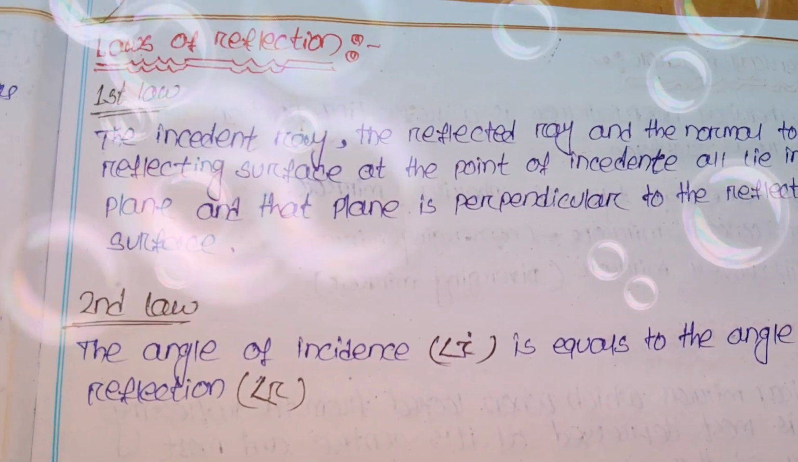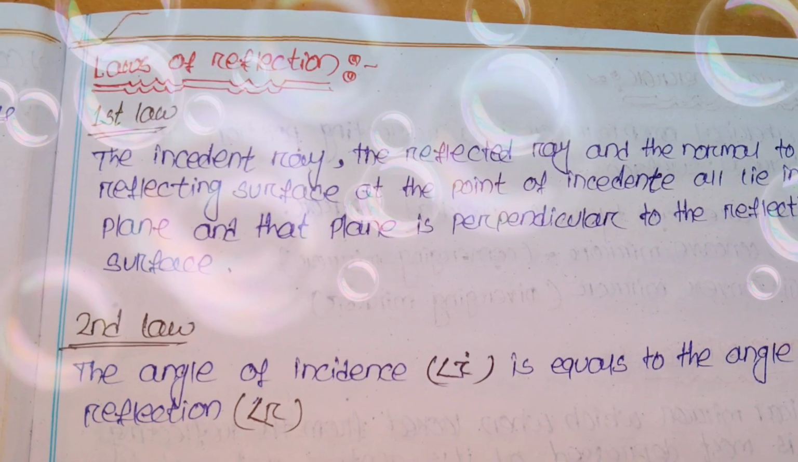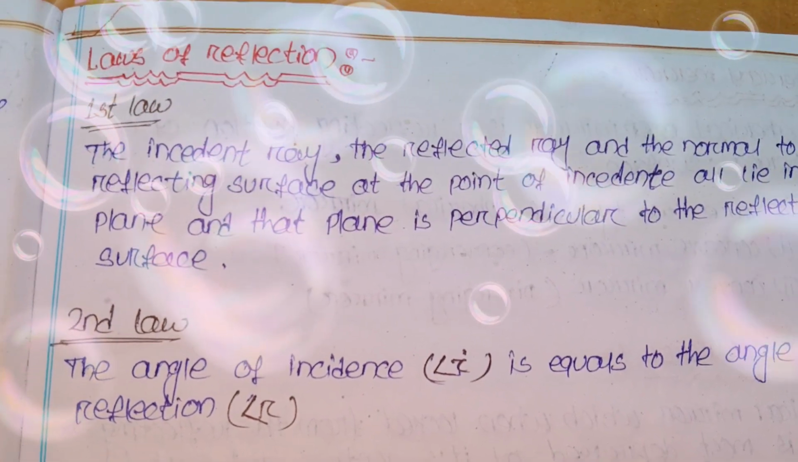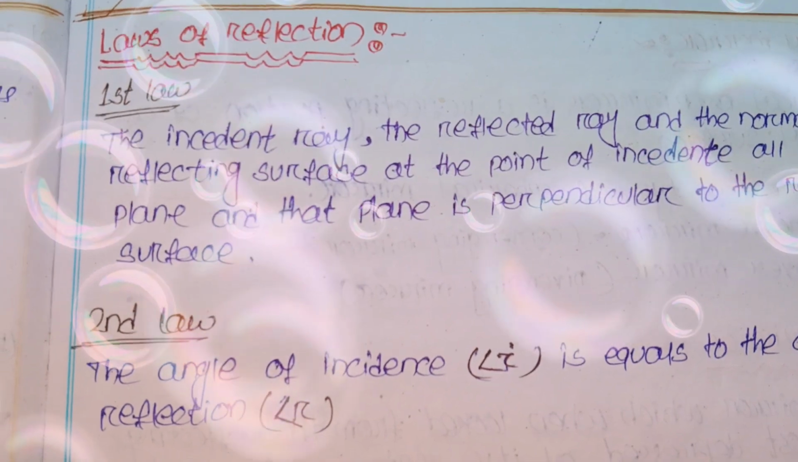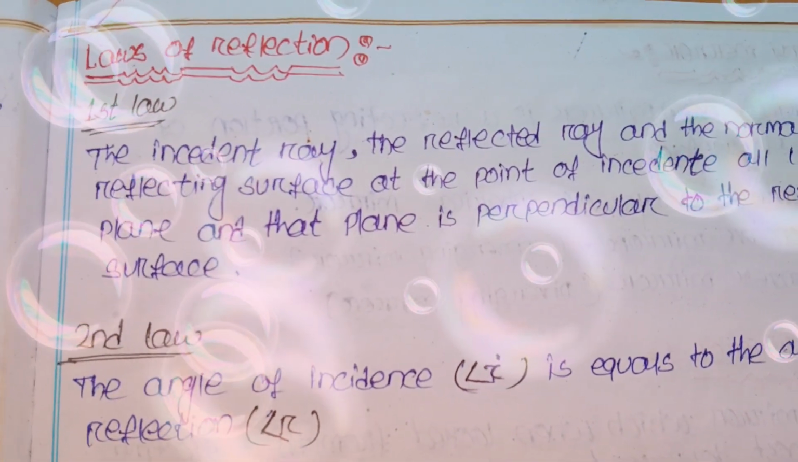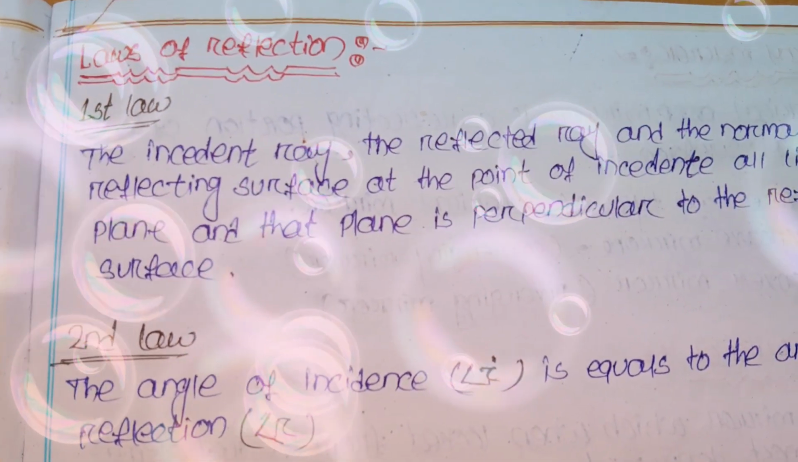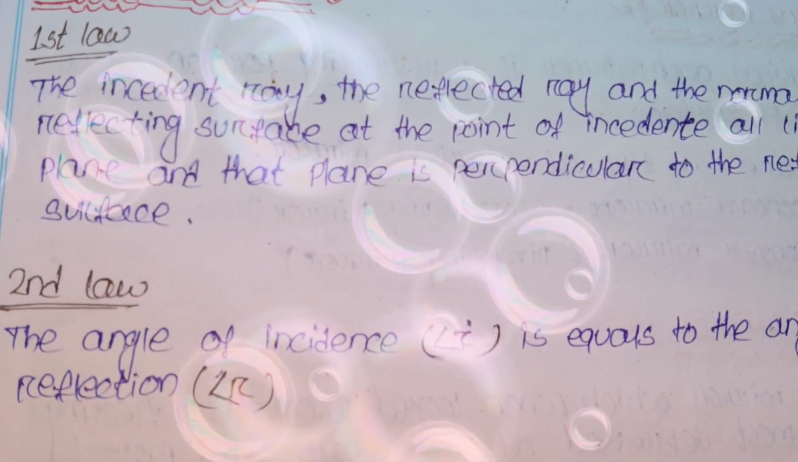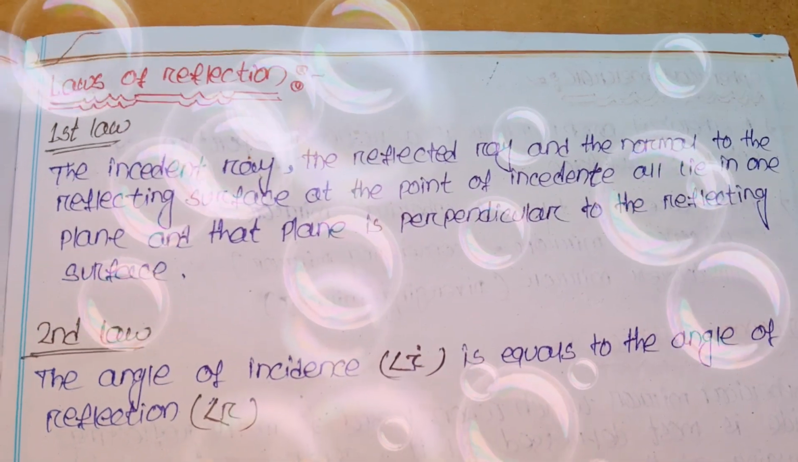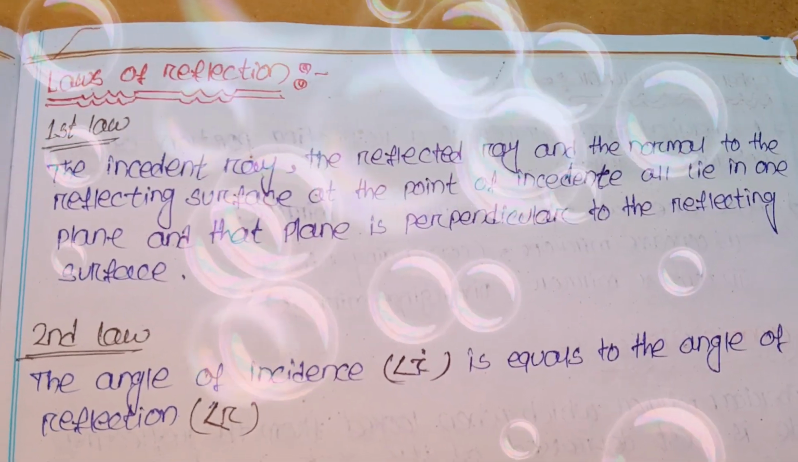Then after, the second law: the angle of incidence is equal to the angle of reflection. That means the angle between the incident ray and the normal ray is equal to the angle between the reflected ray and normal ray. These are the two laws of reflection.